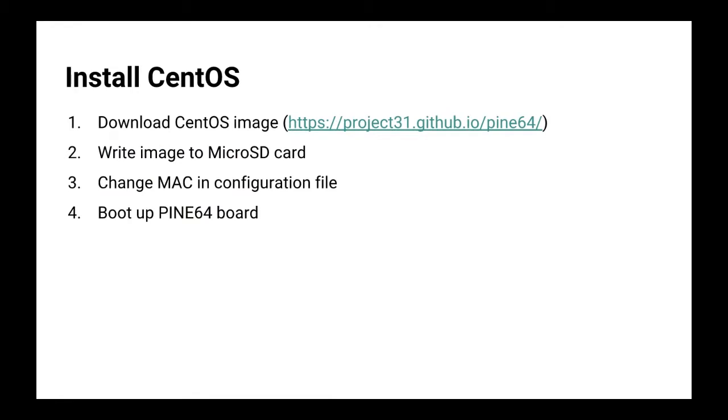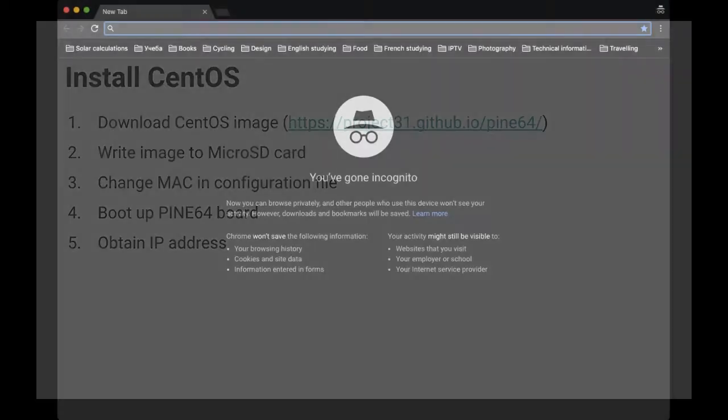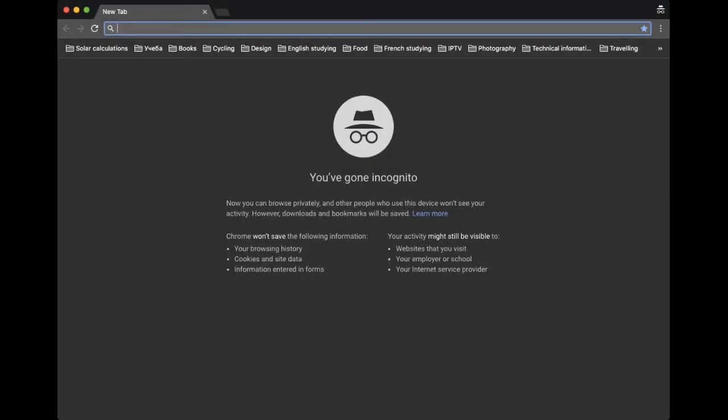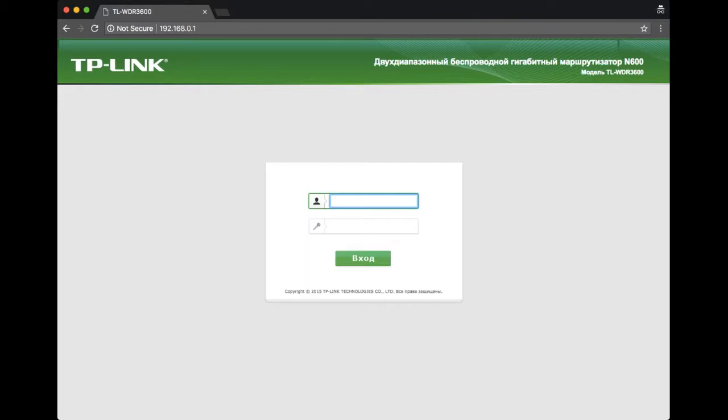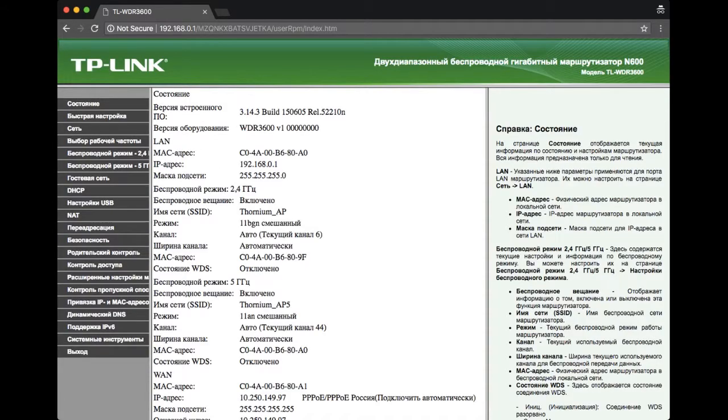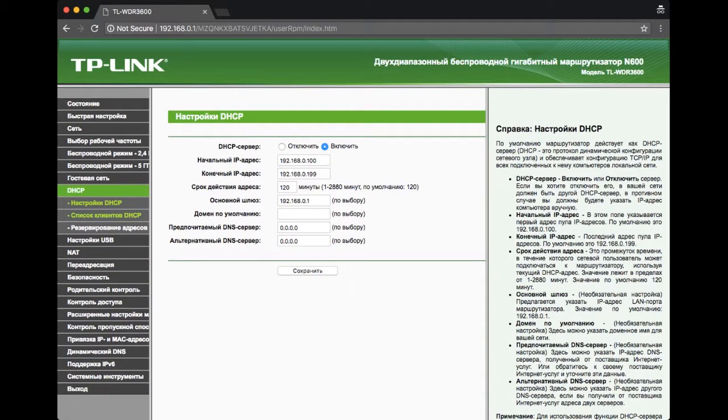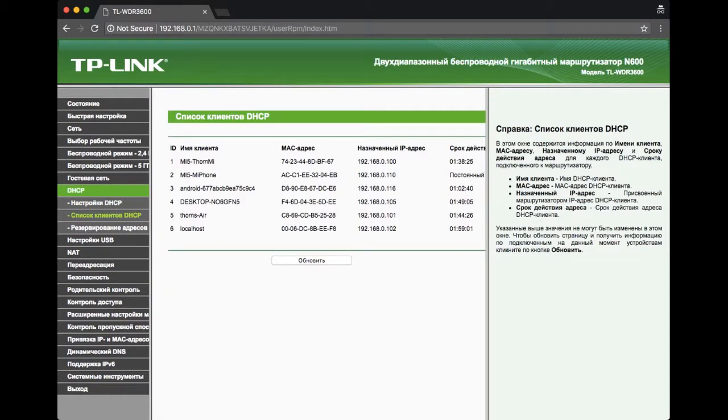Now we are ready to boot, and after we connect our board to the network, we first have to check what IP has been assigned to our board. To do this we just open the web interface of the home router, and let me just log in. And here I go to the DHCP tab and open the list of DHCP clients. So basically I can see here that an IP address has been assigned to the MAC address of our board,